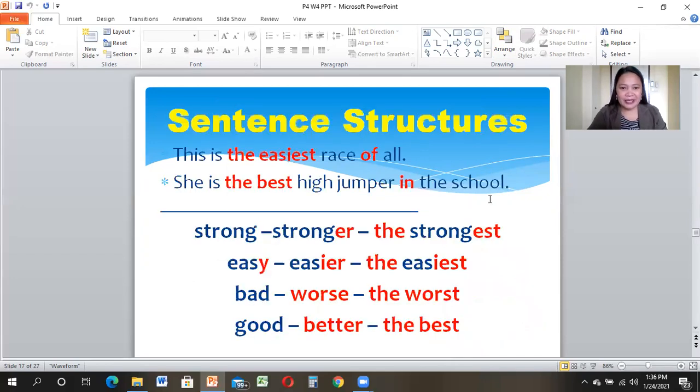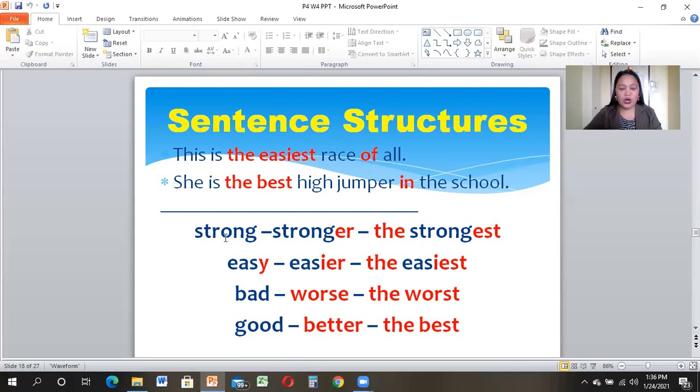Okay, next, sentence structure. Look here. Look and take note also of the words written in red. So we have here, this is the easiest race of all. She is the best high jumper in the school. So we have here adjectives. Adjectives, comparative, superlative form.